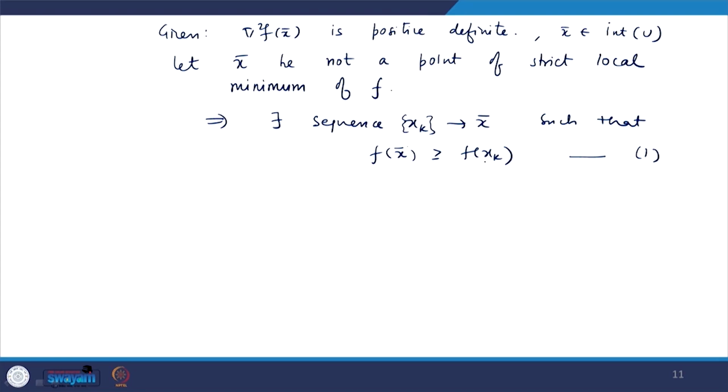Okay. Now, let us apply the second order differentiability of f at x bar.